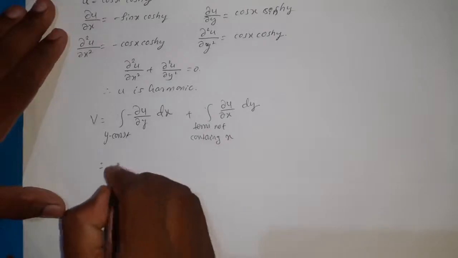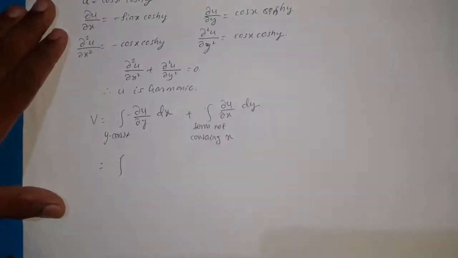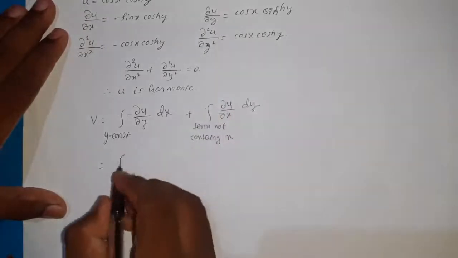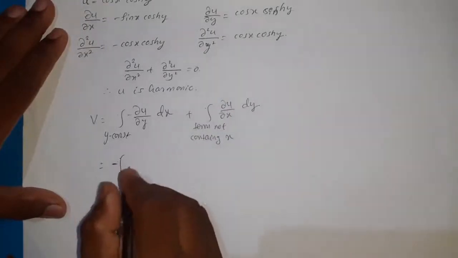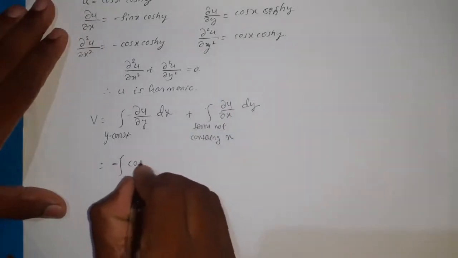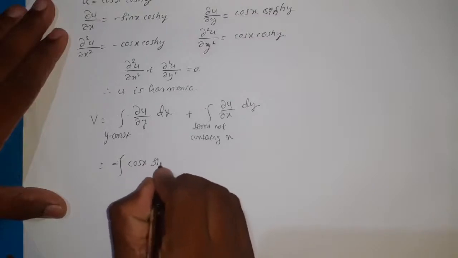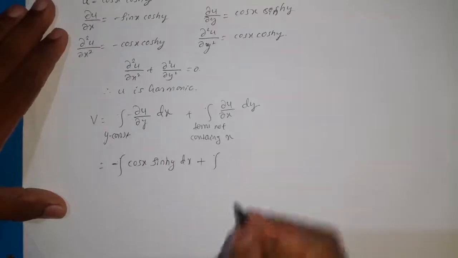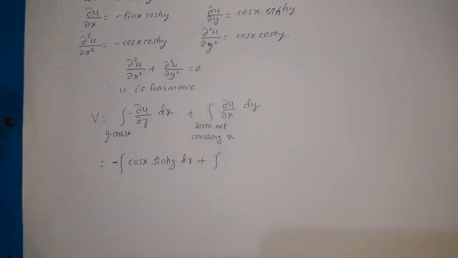Then this is equal to integration of ∂u/∂y is cos x into sin hyperbolic y. So here negative sign, let us keep that outside, that is cos x into sin hyperbolic y dx, plus, and ∂u/∂x. So ∂u/∂x is minus sin x into cos hyperbolic y.